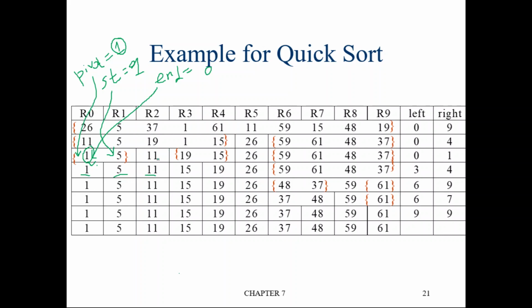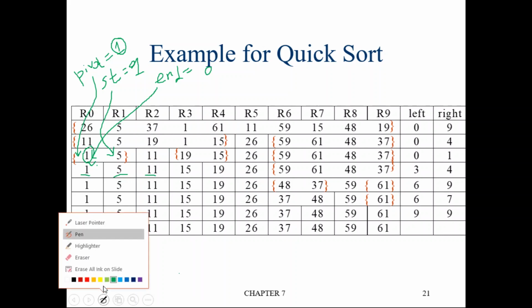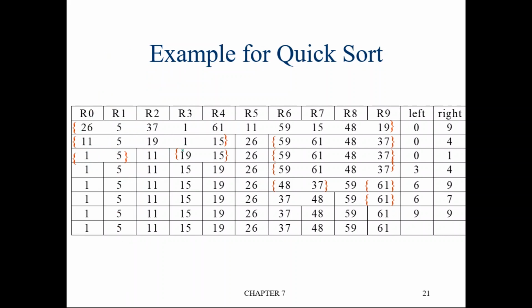If you take 19, 15, what is the start and end? So pivot is what? This is 19. This value 19 is the pivot. At this point, what is start? Start is 3, the third location of the array. And what is end? End is 4.